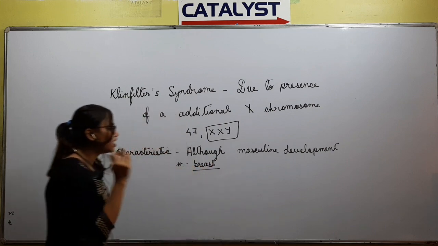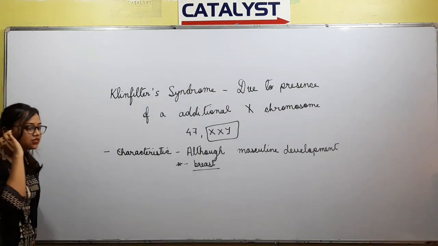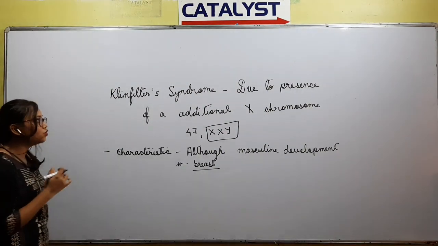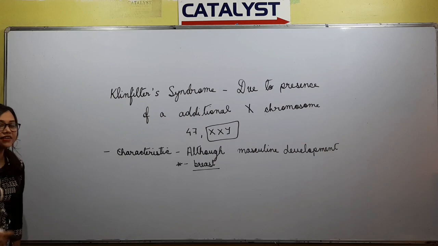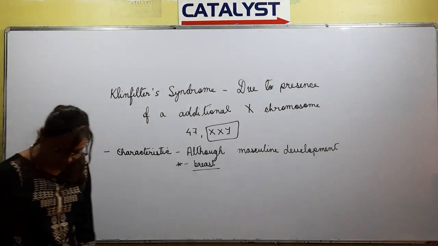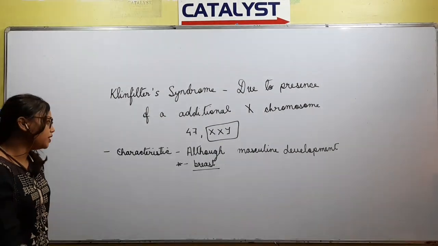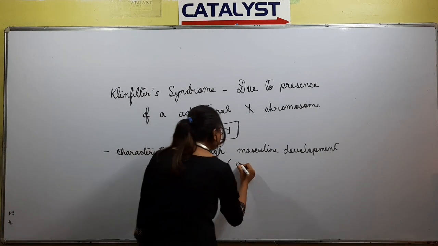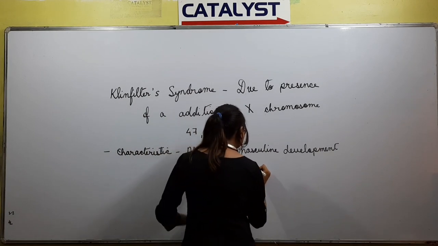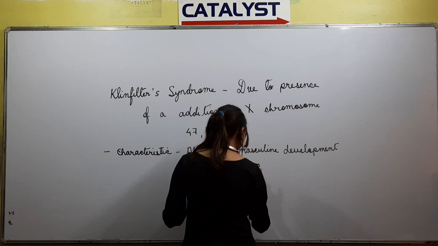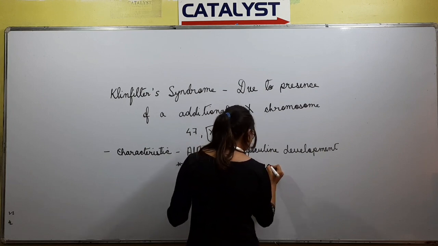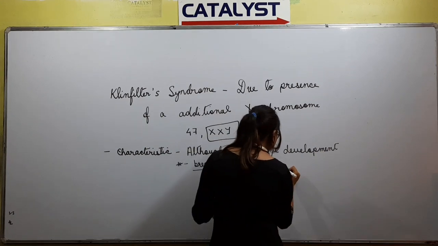This is a characteristic that the person with Klinefelter syndrome, although they have a masculine development, it occurs in male, but they will have breast, and this condition is known as gynecomastia.